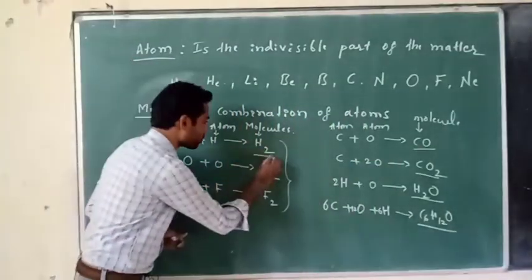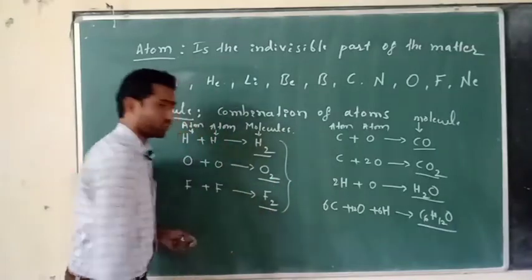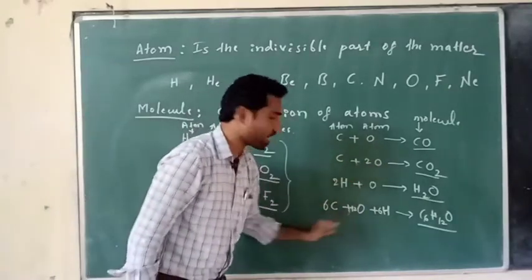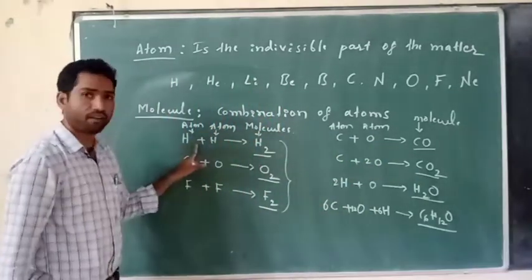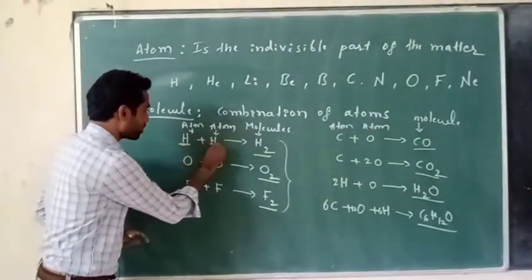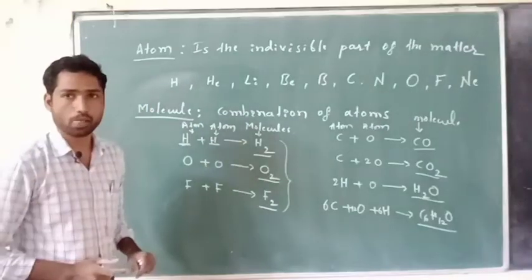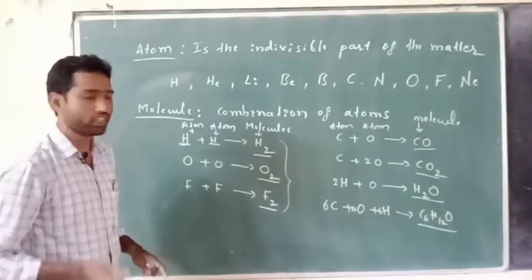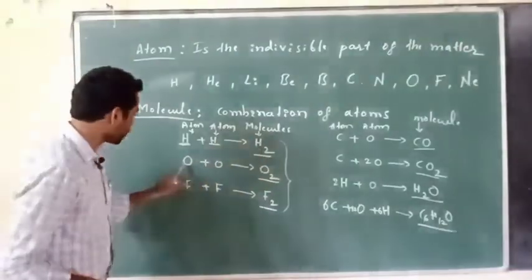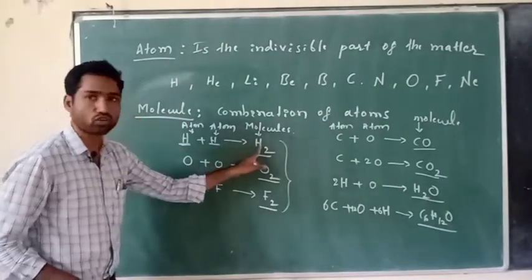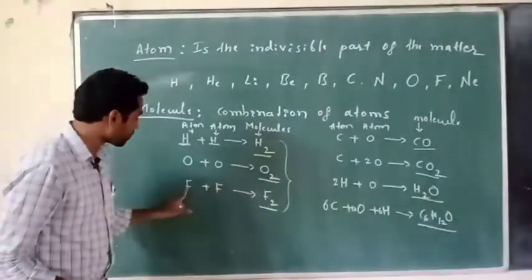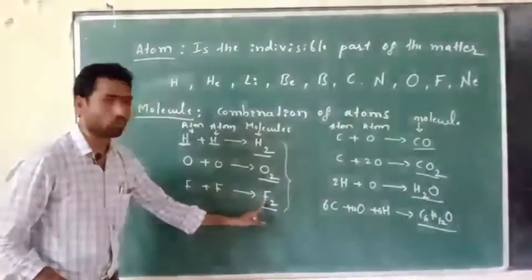Here hydrogen is a molecule, oxygen is a molecule, fluorine is a molecule. The other things, these are atoms, right? Just observe this. In this set of molecules, the combining atoms are of only one kind. Only one type of atom is combining with each other to give a molecule, right? Here only hydrogen is combining to form a hydrogen molecule. Here only oxygen is combining with each other to form an oxygen molecule. Here only fluorine is combining to form a fluorine molecule.